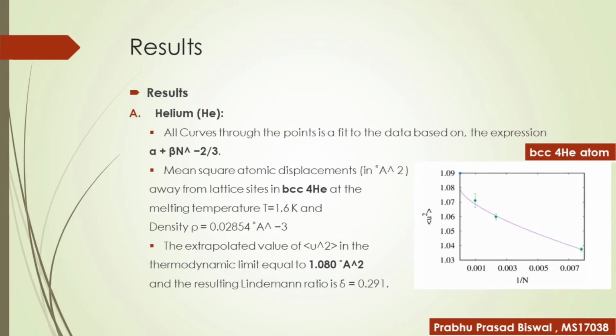In the result part, let's first consider the helium-4 atom. In the given curve, the curve is fitted as the expression alpha plus beta times N to the power minus 2 by 3.